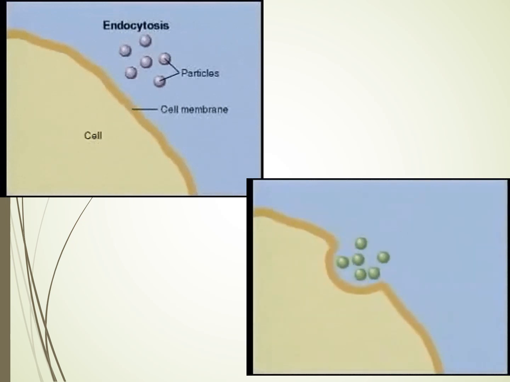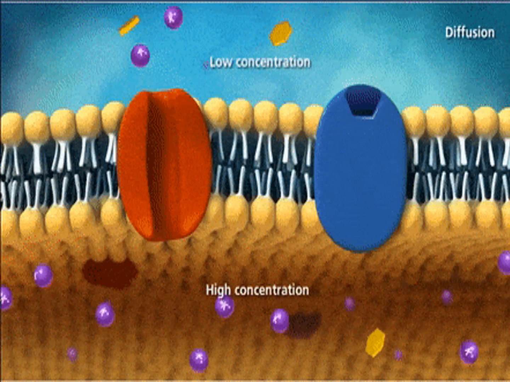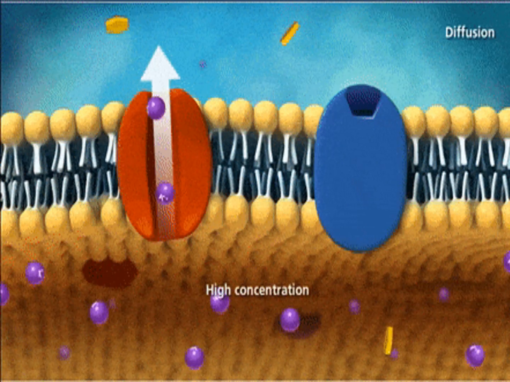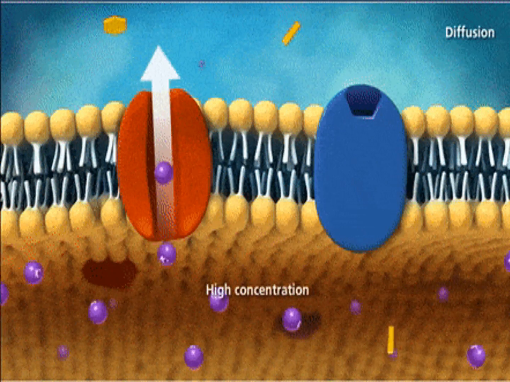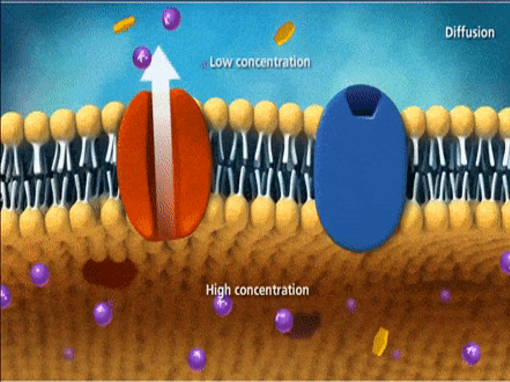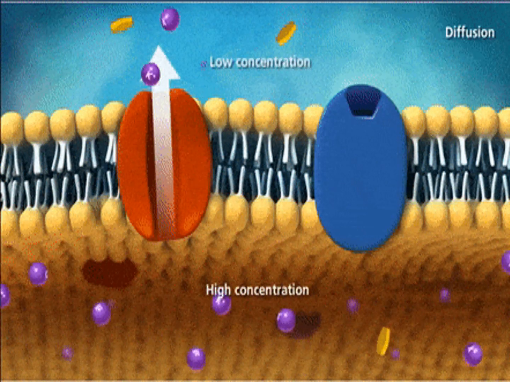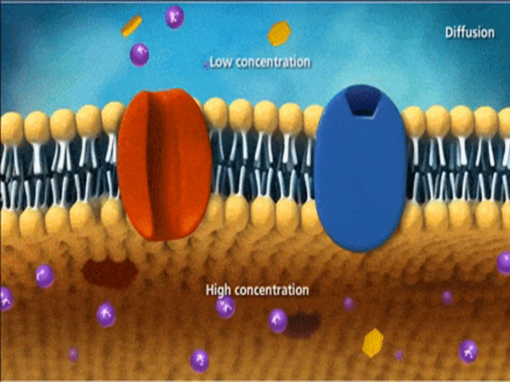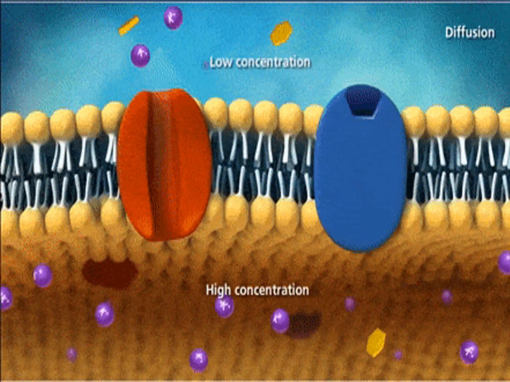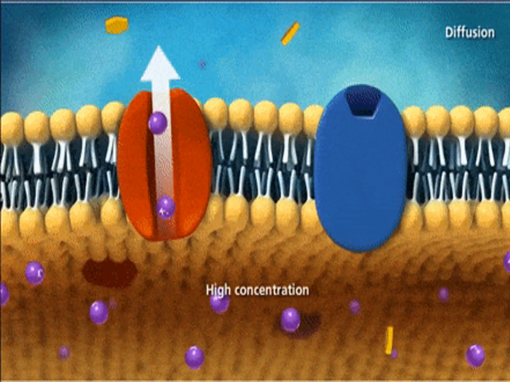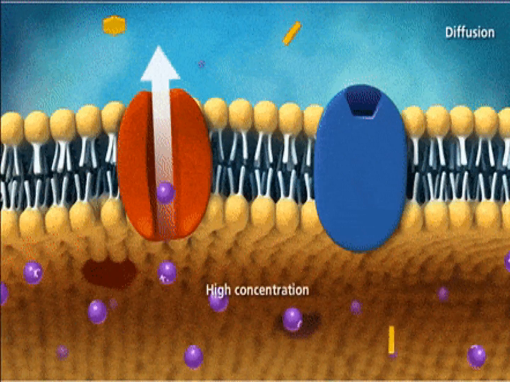However, diffusion and osmosis do not require energy. Diffusion is where certain substances or molecules like oxygen or carbon dioxide gain entry into the cell or exit from the cell with the help of the proteins. When we were discussing the plasma membrane, I told you that the plasma membrane is made up of protein and also the lipid bilayer.